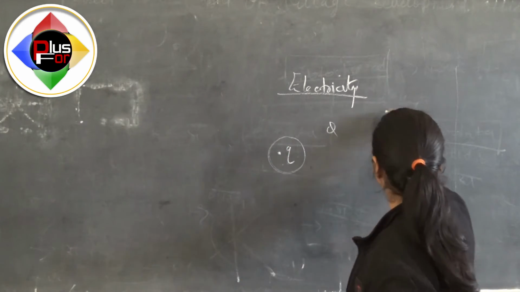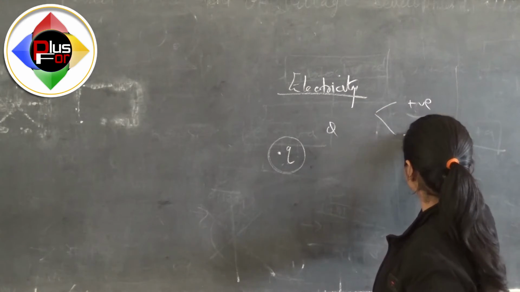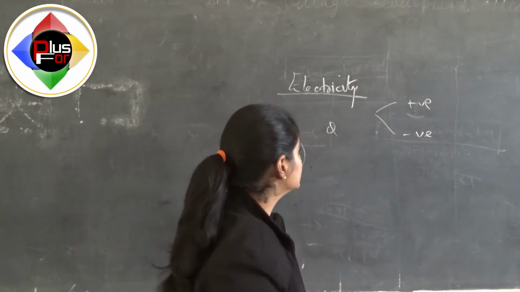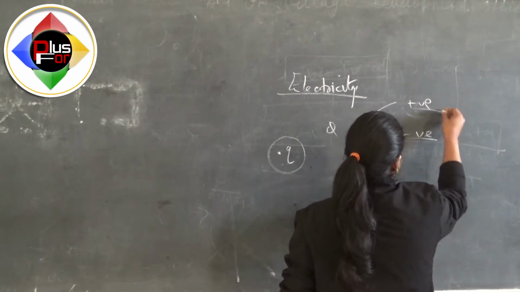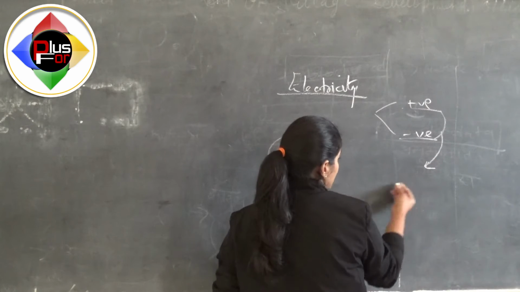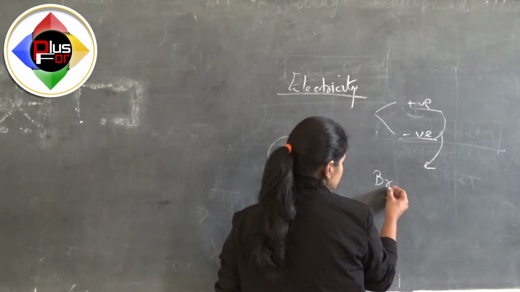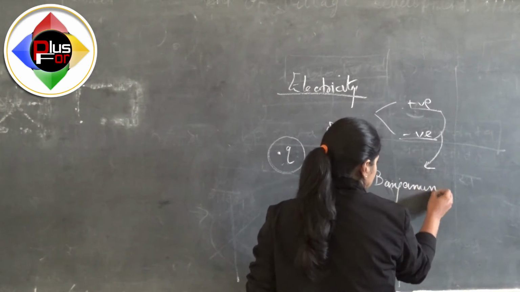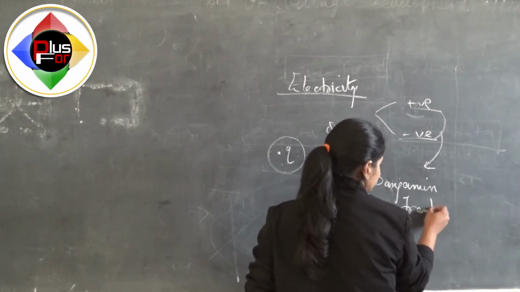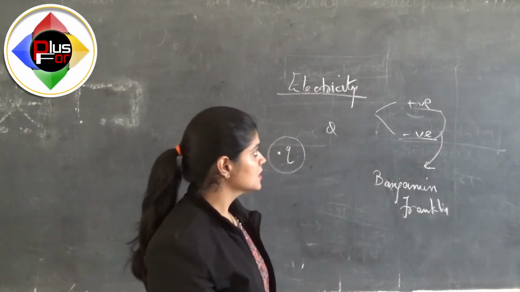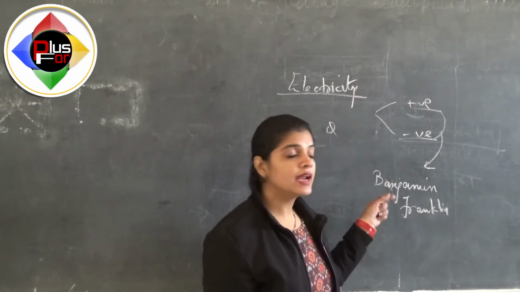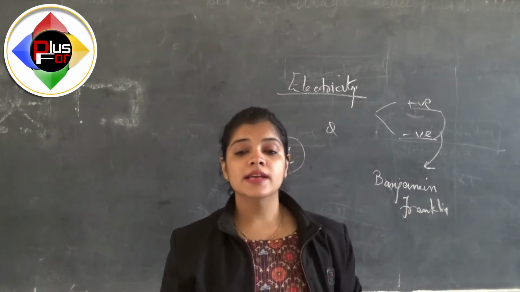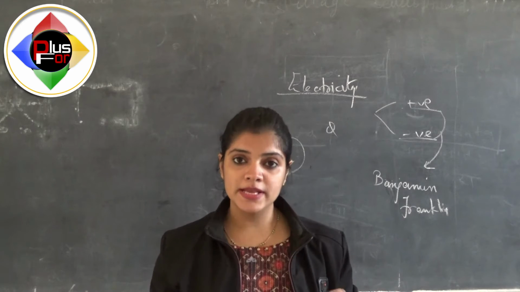We all know that there are two types of charge. The first one is positive charge and the second one is negative charge. The types of charge were first described by a scientist named Benjamin Franklin. He was the first to describe that there are two types of charges. So basically what I want to deliver is the definition of basic charge.